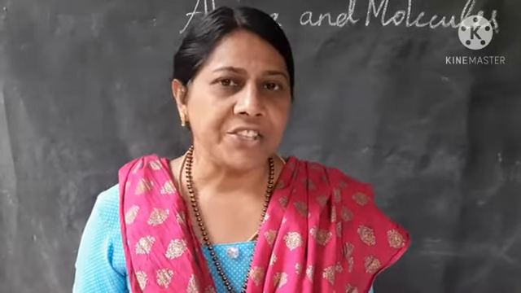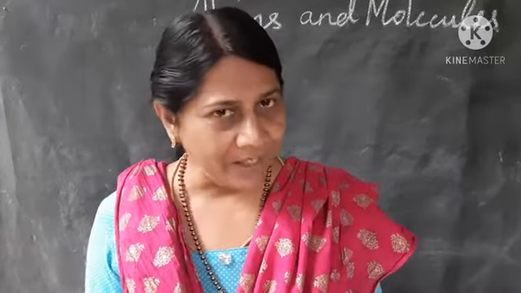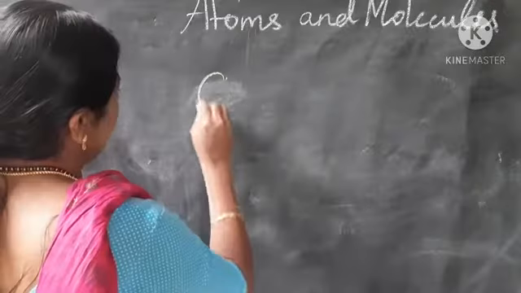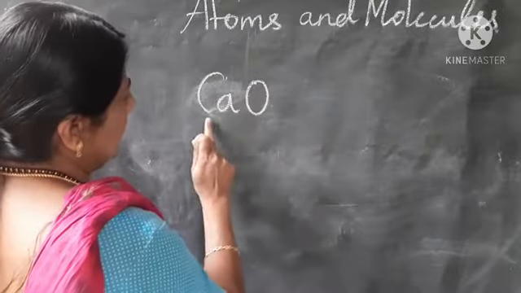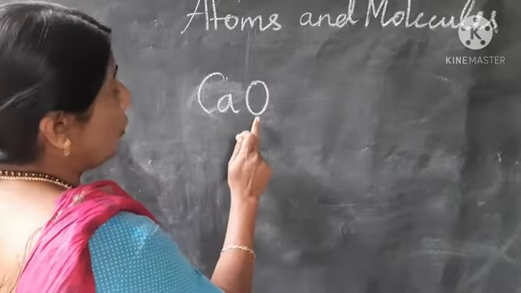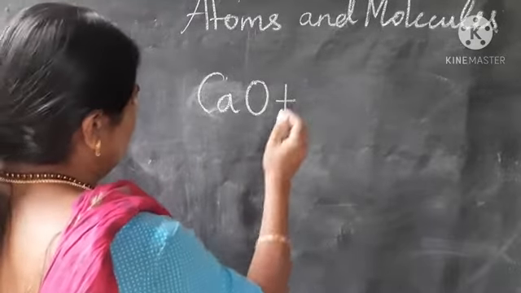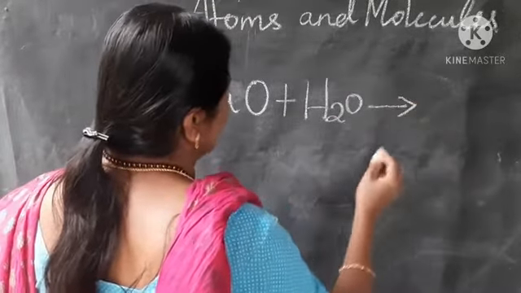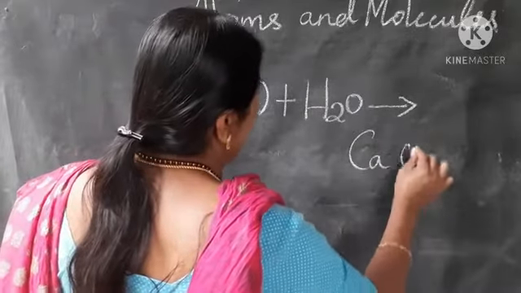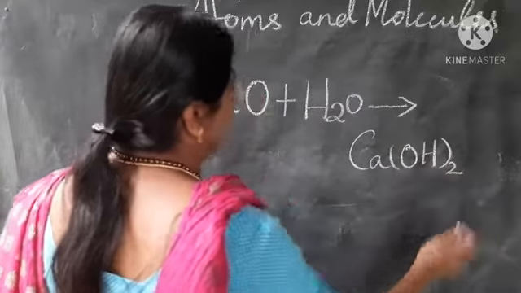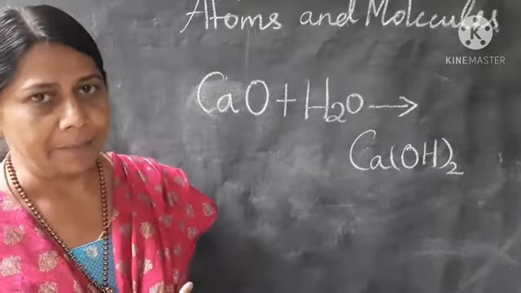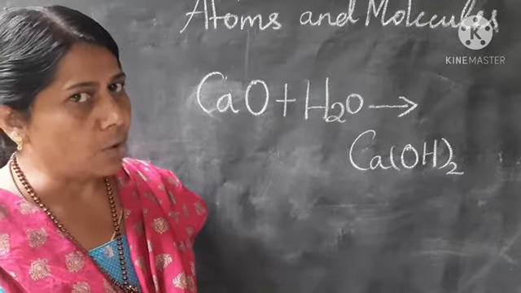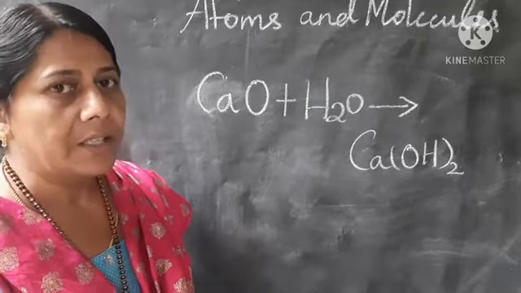A chemical reaction, for example, we can say many things. Now we can see one example. Calcium oxide, CaO, is added with water. Then it gives Ca(OH)2. It is slaked lime. CaO with water gives Ca(OH)2. It is a chemical reaction.